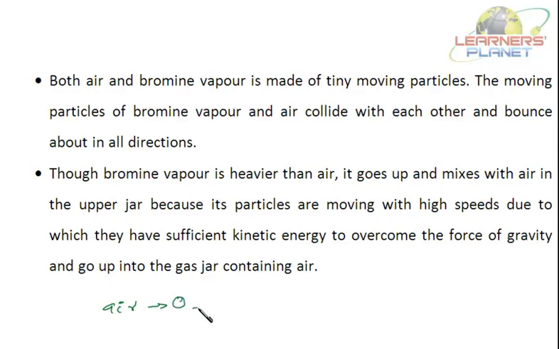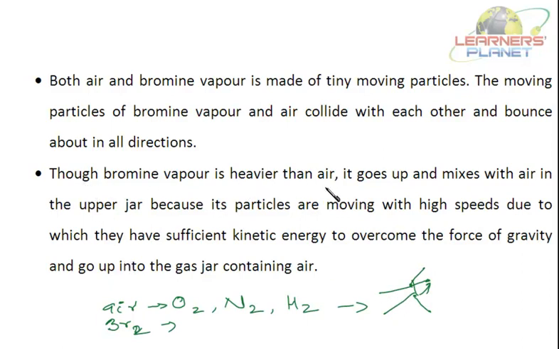What all gases are there? Oxygen, nitrogen, hydrogen, and many traces of other gases also. Now, bromine vapor is composed of bromine gas, right? These are all made up of small particles, and these particles collide with each other. When they collide, they bounce in different directions.